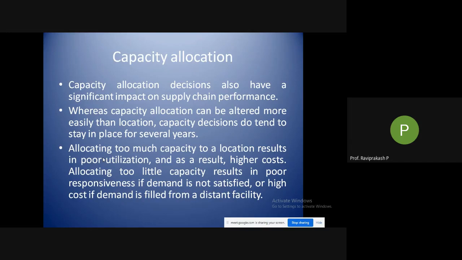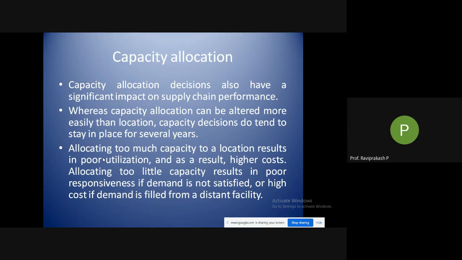Allocating too much capacity to a location results in poor utilization. Why? Because as and when more and more packages or shipments are coming, you tend to put them in one place, unless you finish the packages that you are already sorting or trying to send to the customers who have ordered. Till then, this particular shipment will be in one place. So that utilization of space will not be happening. So if you are assigning too much to one location, it means poor utilization and, as a result, higher costs, because you need more space to store more packages, right?